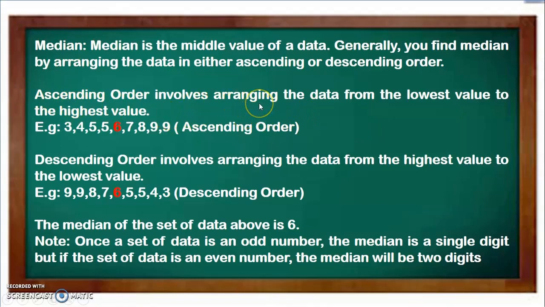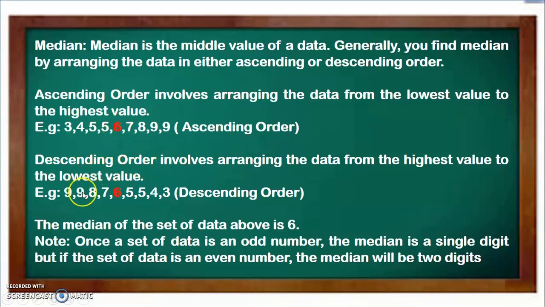Ascending order involves arranging the data from the lowest value to the highest value. So look at it now: 3, 4, 5, 5, 6, 7, 8, 9, 9. In this ascending order, the median is 6.